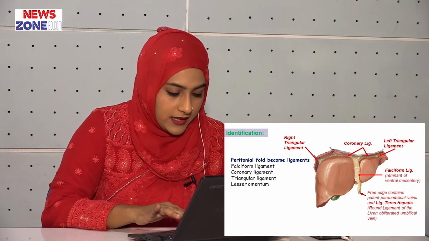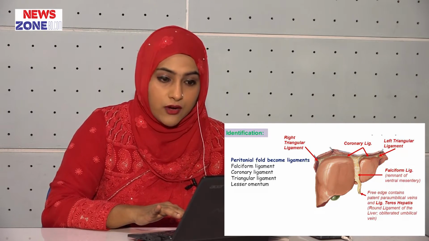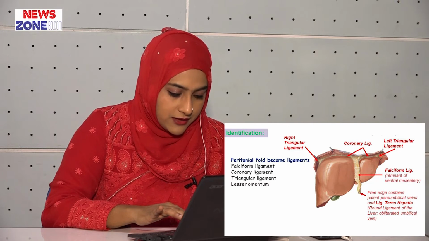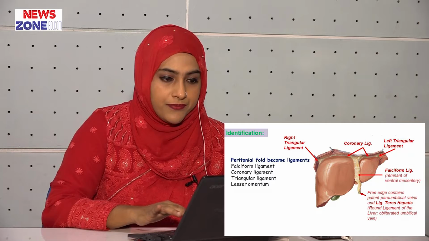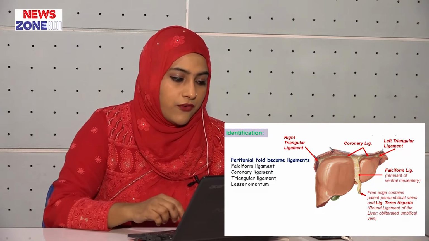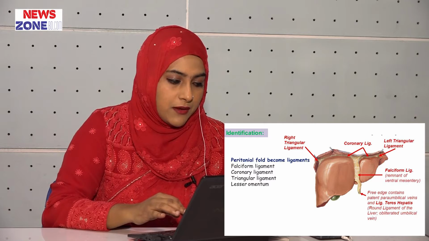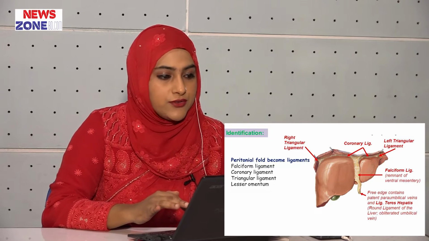The left triangular ligament is formed by the union of the anterior and posterior layers of the coronary ligament at the apex of the liver and attaches the left lobe of the liver to the diaphragm. And here is the right triangular ligament. It is formed in a similar fashion adjacent to the bare area and attaches the right lobe of the liver to the diaphragm.